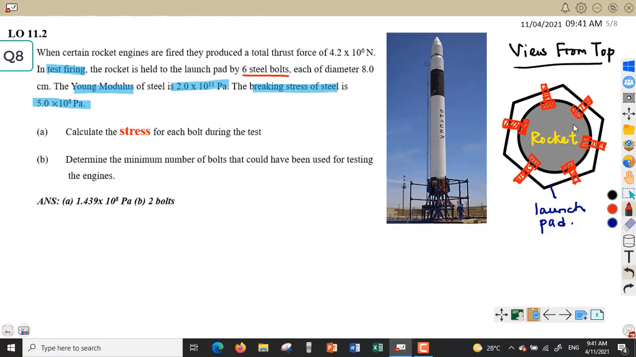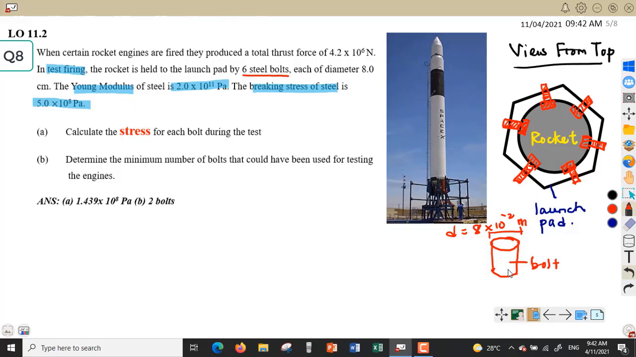So, view from top saya lukis macam ni. Ini adalah roket kita. So, saya ikatkan roket tu dengan 6 biji skru, 6 steel bolts, to the launch pad. This is the launch pad. So, the diameter of each bolt, saya gambarkan dekat bawah ni. So, skru kita tu, this is the bolt. The diameter of the bolt is 8 to the power of -2 meter.